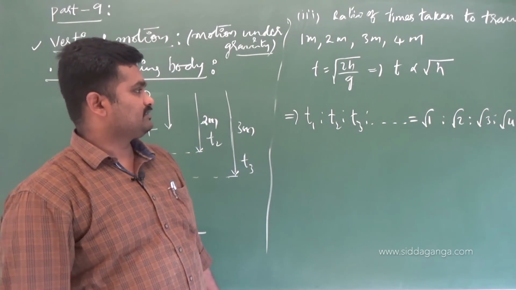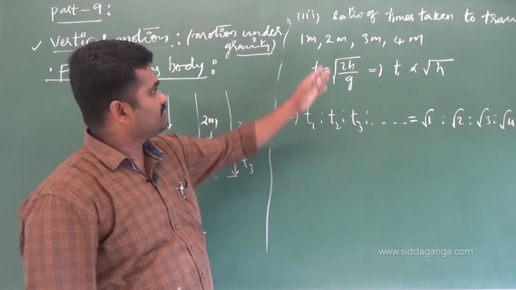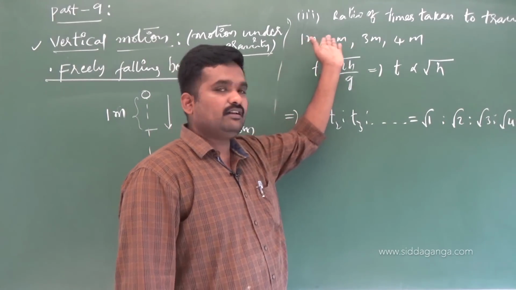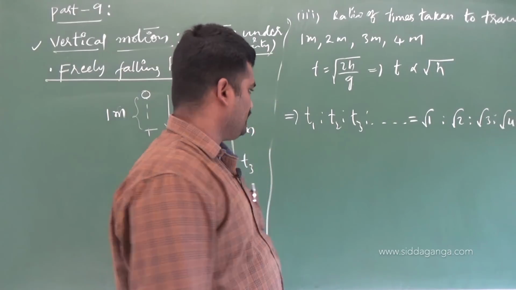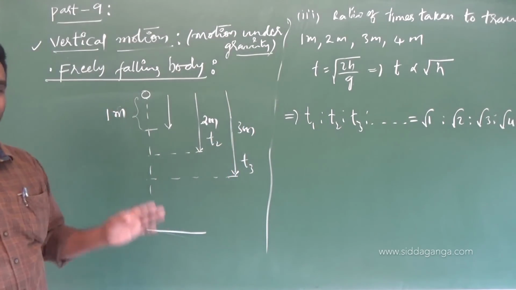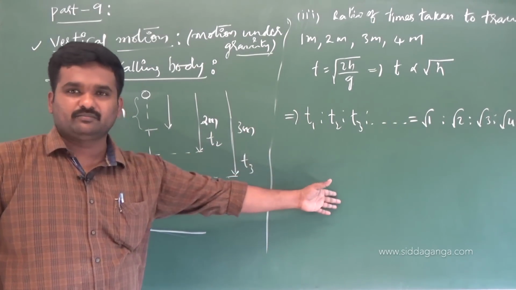Now my question is, this is very simple. You can write easily the ratio of time taken to travel 1 meter, 2 meter, 3 meter means root 1, root 2, root 3. But my question now is not supposed to be this. This is very simple. You can also write.